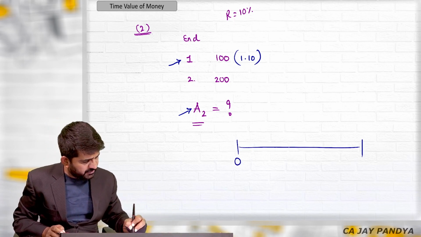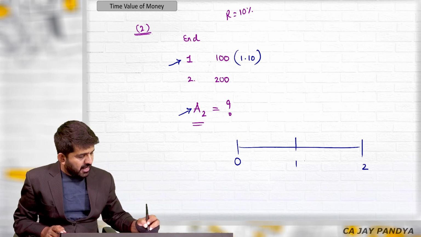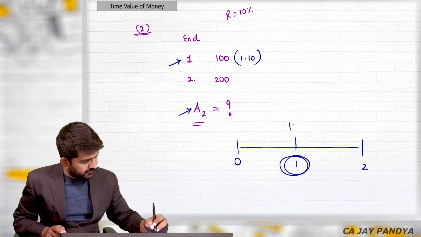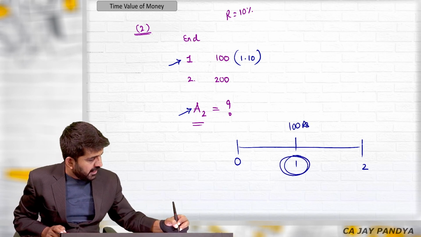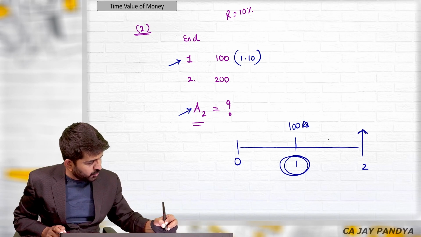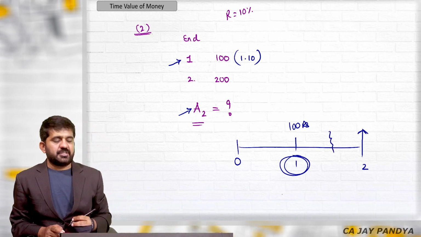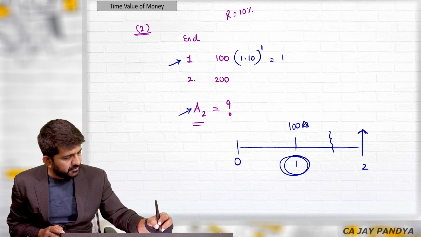Understand over here: 0, 1, 2. I am investing over here, rupees 100, and I am withdrawing over here. So I will be getting only this one year's interest. 1.10 raised to 1. This is 110.